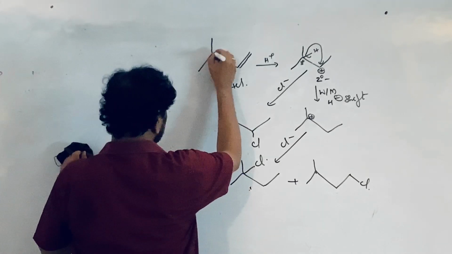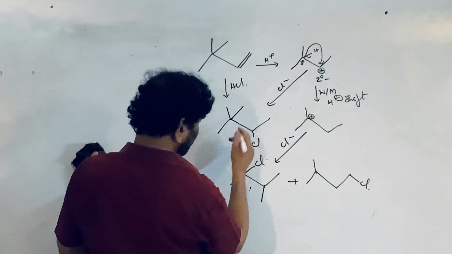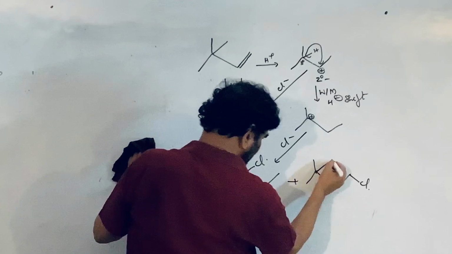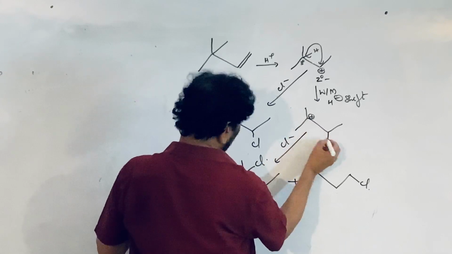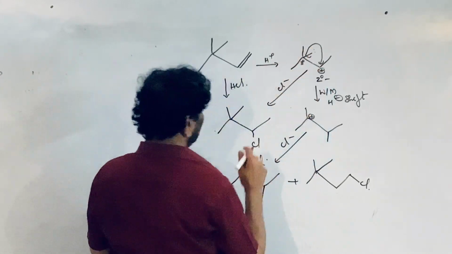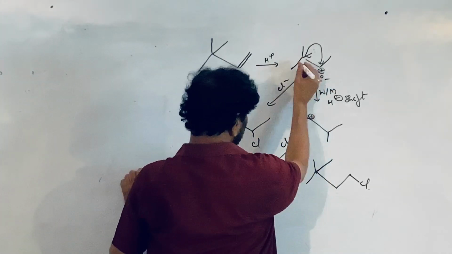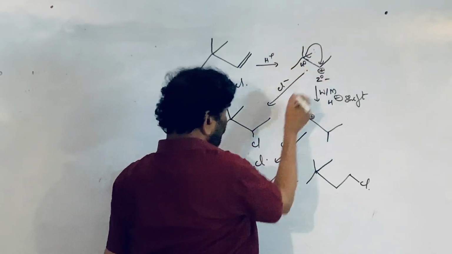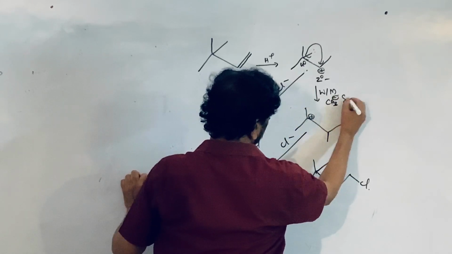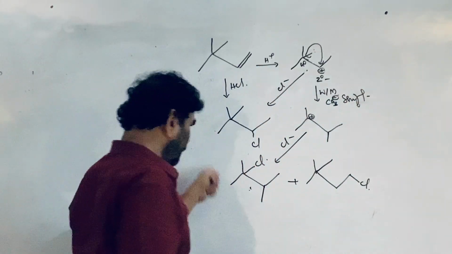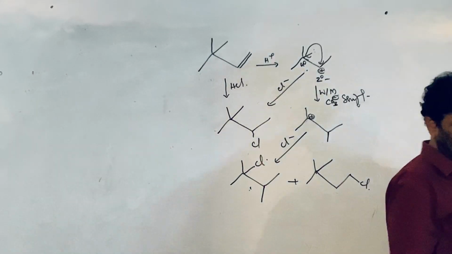If I take this, now what happens? Three products are possible. This is the product, and this is the intermediate. H plus ion is added and a carbocation is generated. This is not the tertiary carbon, this is the quaternary carbon. A methyl group is shifted, not a hydride ion; a methyl carbanion-type shift takes place as a result of this. These products are formed. So, see, rearrangement takes place.